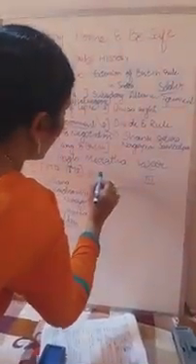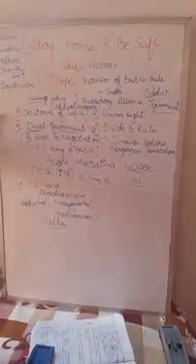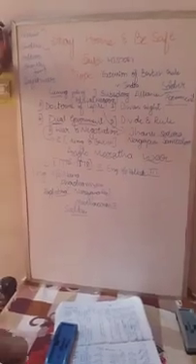The second Anglo-Maratha war took place between the English and the Holkar family. Holkar is also one of the Maratha families.